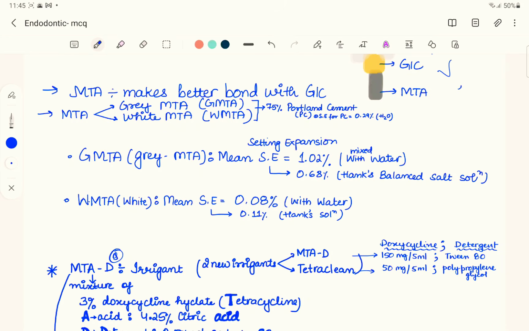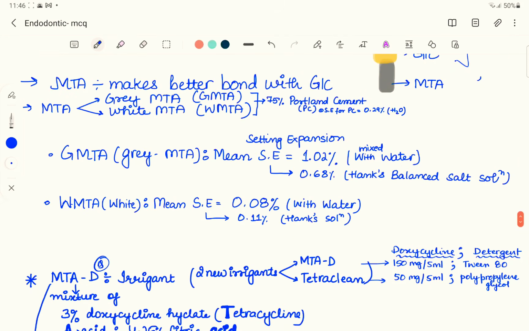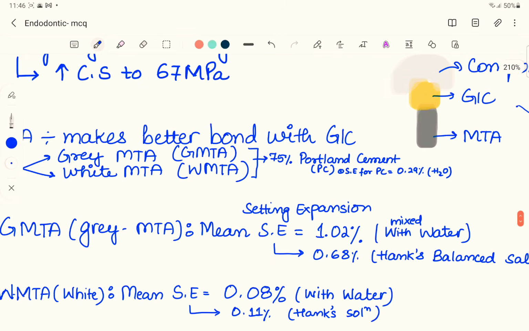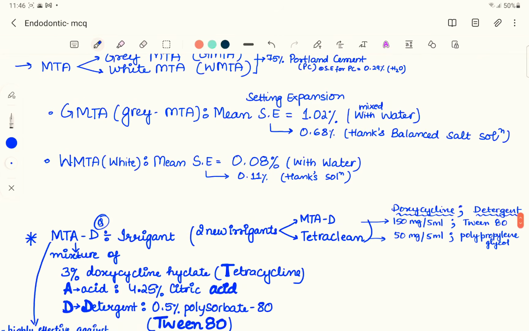So the setting expansion of the white MTA with the water is 0.08% and with the Hank's is 0.11%. And if you see the setting expansion for the Portland cement, so 75% Portland cement is what constitutes the gray and the white MTA. And the setting expansion for the Portland cement itself is 0.29% if it is mixed in water. And since we know that both of these MTAs are made up of 75% Portland cement, that is why they have got setting expansion.